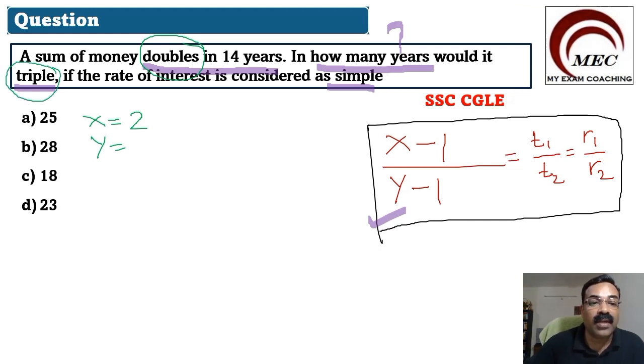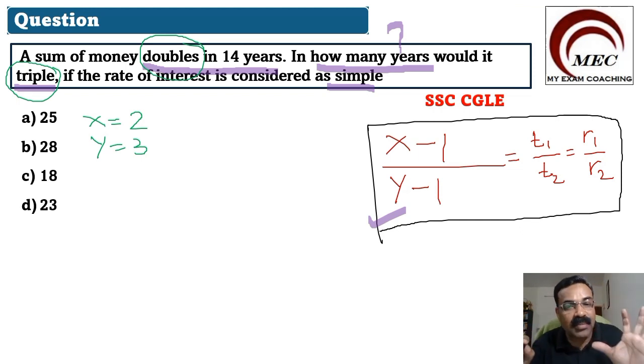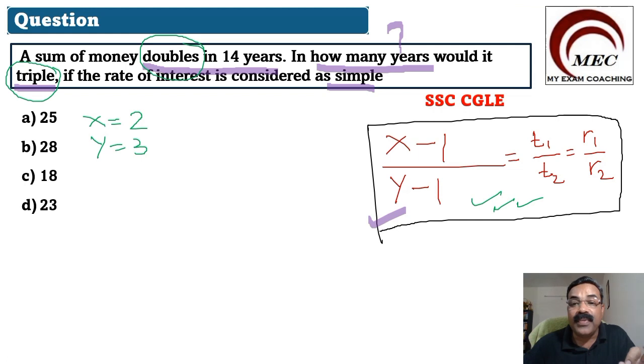Triple means 3, so we take y equal to 3. Understand this concept very clearly. If you remember this formula, it will be very easy to solve these type of questions. What's the formula? x minus 1 divided by y minus 1. x and y are the money doubles and triples, whatever is given in the question.